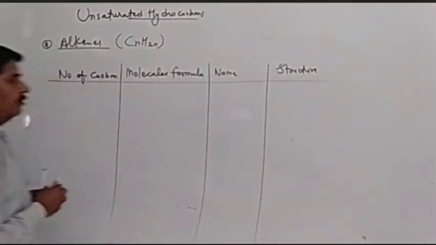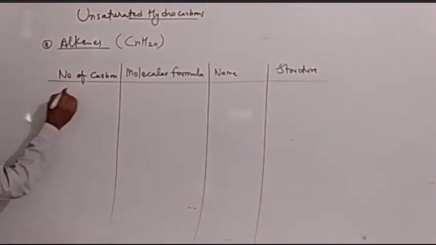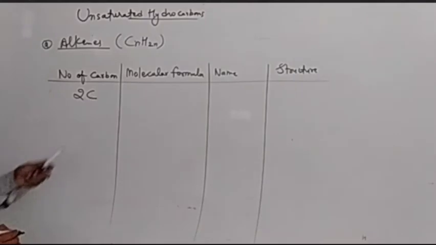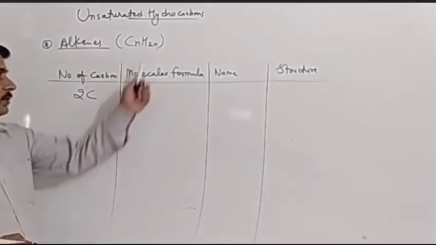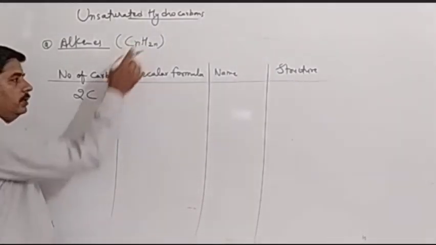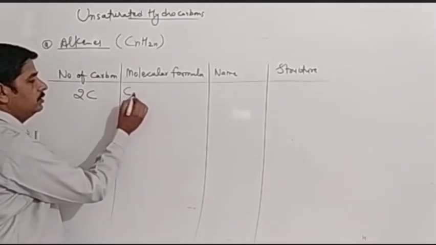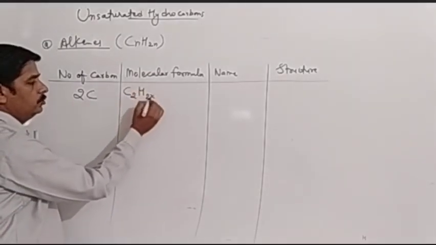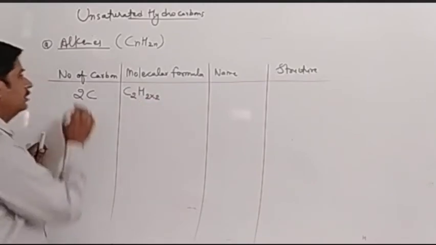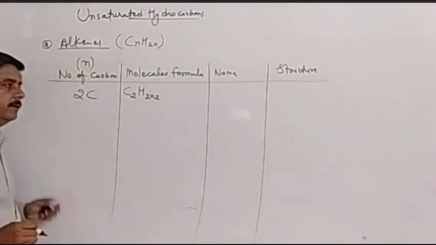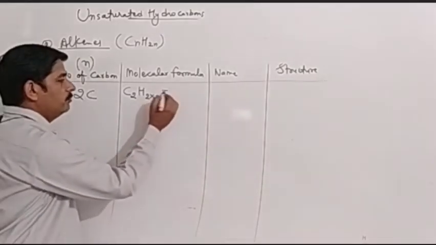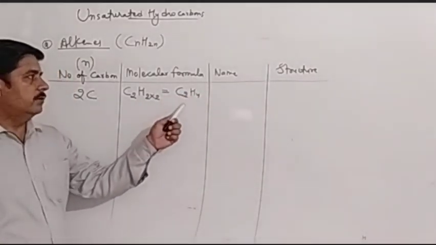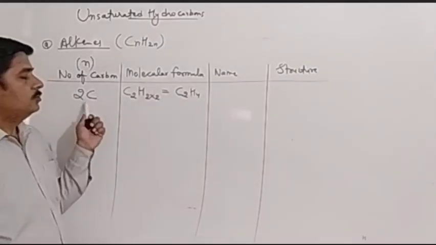Let's see. First of all, we have suppose 2 carbon. So we can write the formula for 2 carbons as we know that CnH2n is the formula. So we can write C2 because 2 carbons are there. H2 into 2. For n we can use the number of carbon, that is n. Okay. So if we calculate it, the formula will become C2H4. So C2H4 is the molecular formula of 2 carbon alkene.